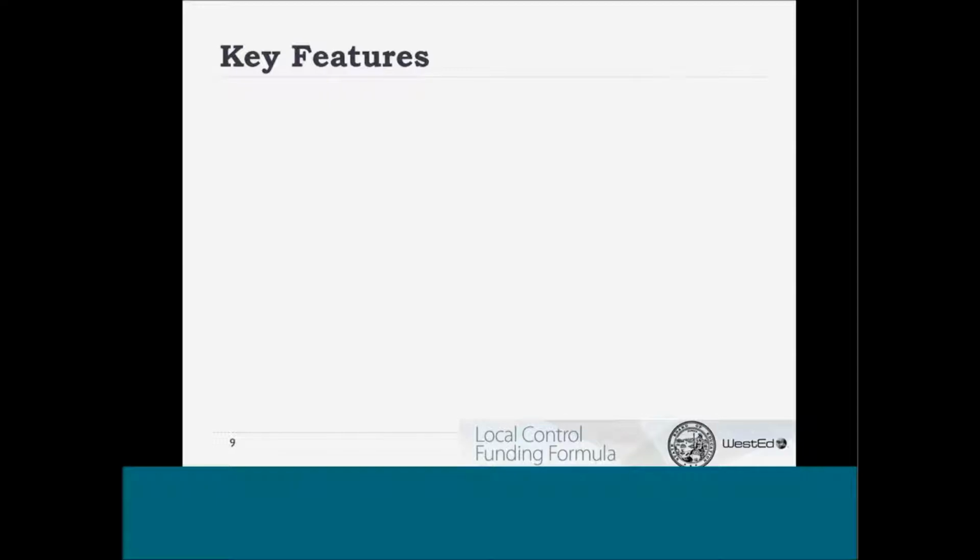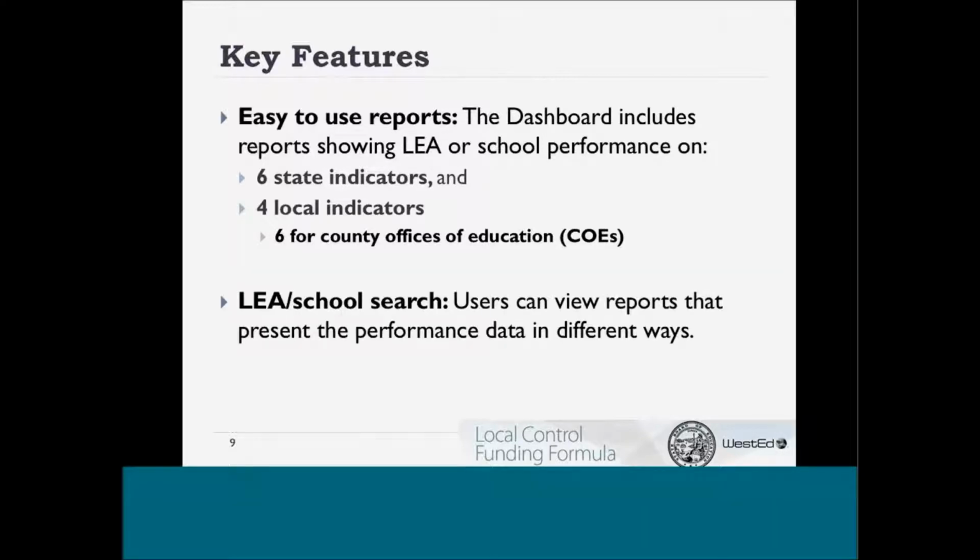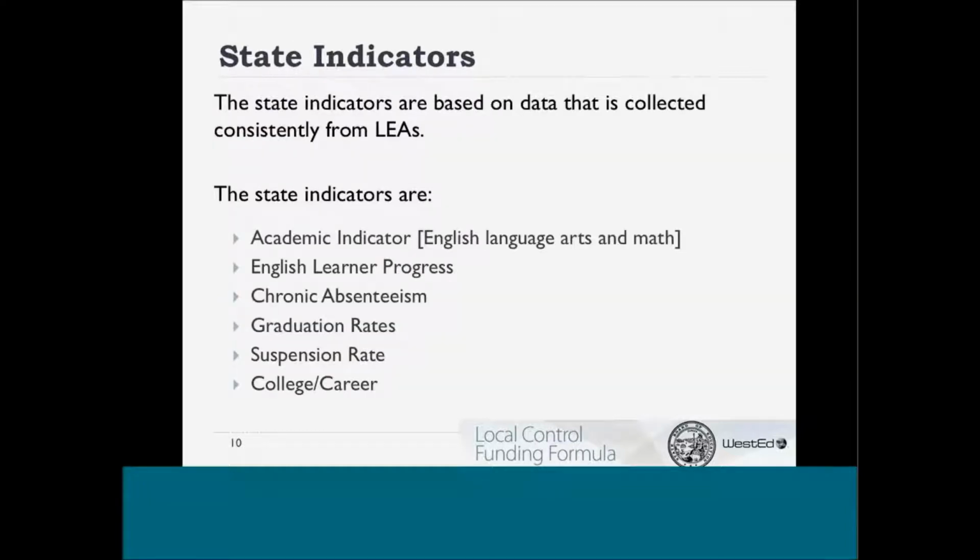The dashboard includes 4 different reports showing local educational agency or school performance on 6 state indicators and 4 local indicators. Performance on these state and local indicators is presented differently depending on which dashboard report the user views. The state indicators are based on data that is collected consistently from local educational agencies. The state indicators are academic indicator, English language arts and math, English learner progress, chronic absenteeism, graduation rates, suspension rate, and college/career.